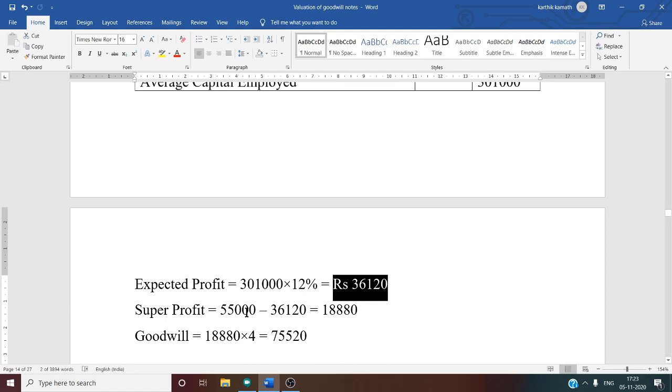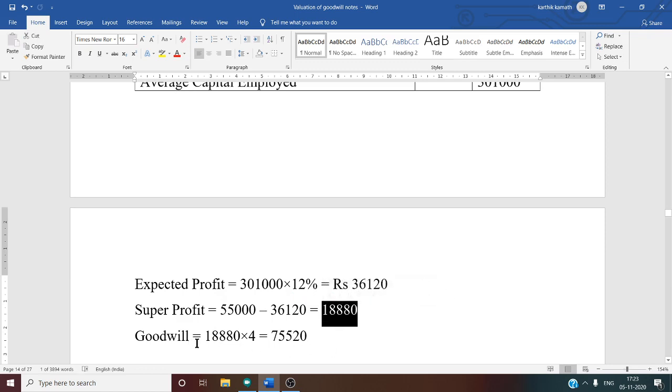But we want super profit. Super profit is equal to actual profit minus expected profit. Actual profit we have got, that is after deducting the tax. Profit after tax, that is 55,000. 55,000 minus expected profit answer 36,120. You will get super profit as